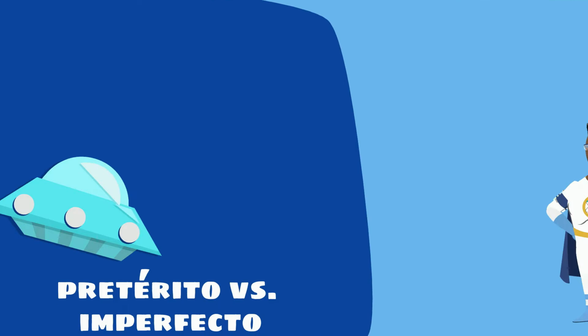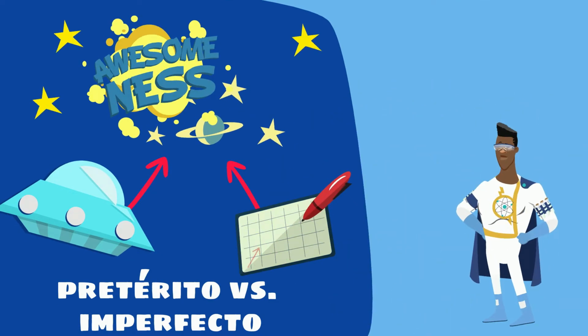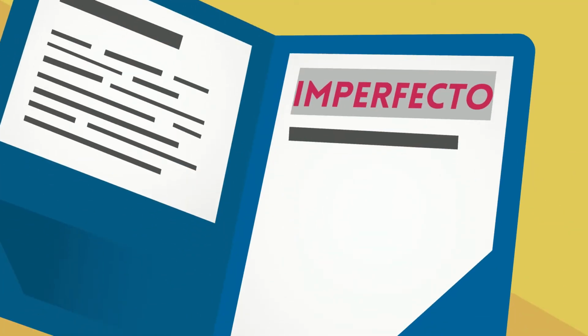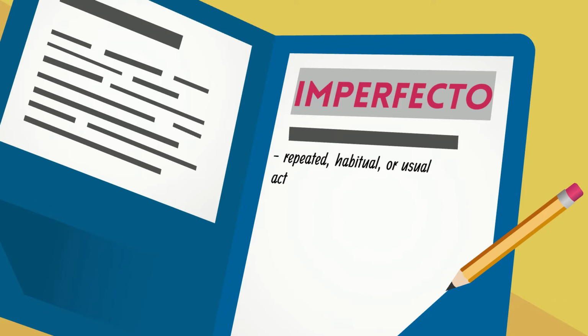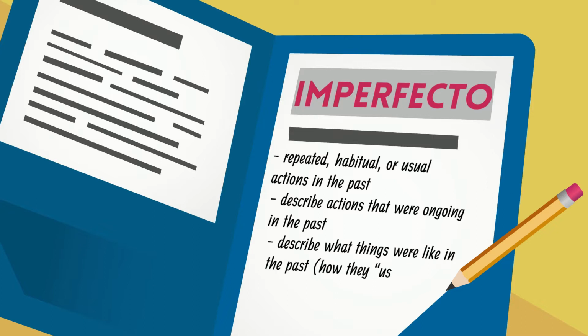Now, let's go deeper into when to use the preterite versus the imperfect when telling a story. The imperfect is used for description. As you learned in past lessons, the imperfect is used to express repeated, habitual, or usual actions in the past, describe actions that were ongoing in the past, and describe what things were like in the past, how they used to be.